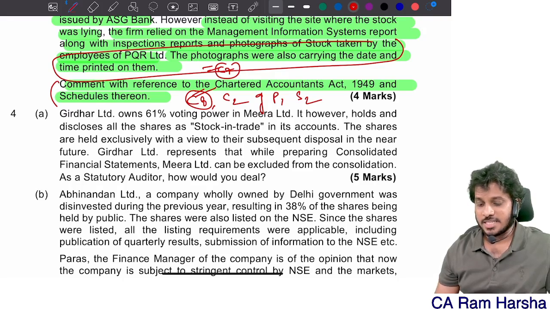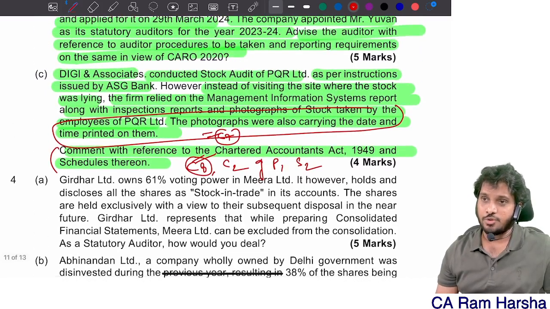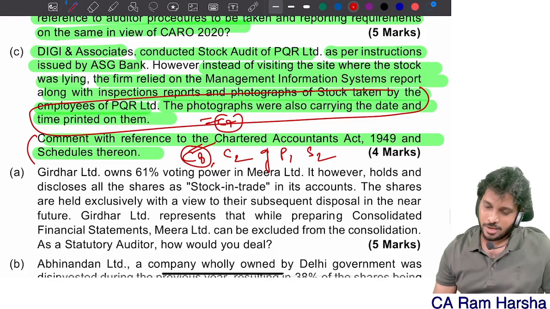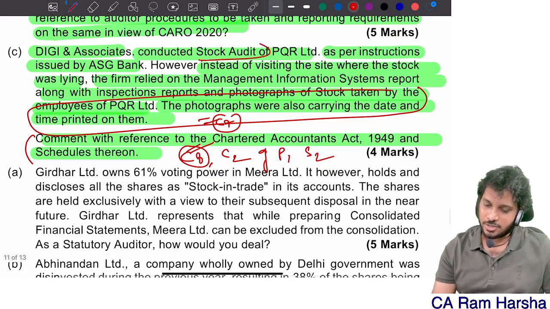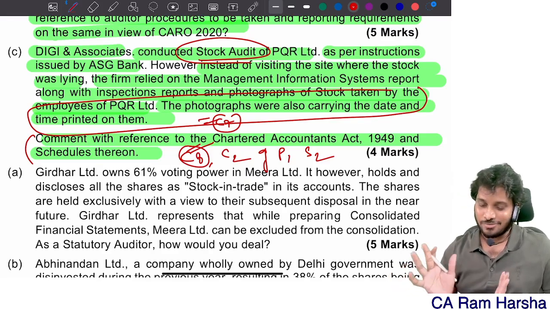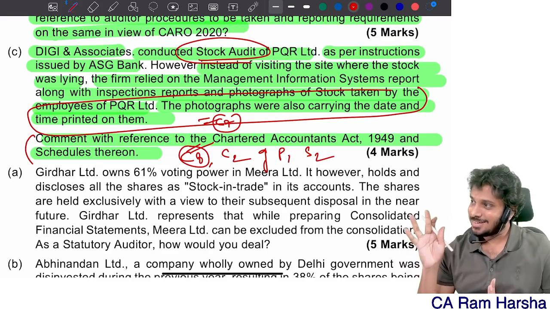Which is necessary for expression of opinion. If you fail to obtain sufficient appropriate evidence, which is necessary for expression of opinion. Here, what are you doing exactly? You are conducting a stock audit. In a stock audit, you will not give an opinion first of all. But anyhow, fine. The question is there. So we have to consider this.